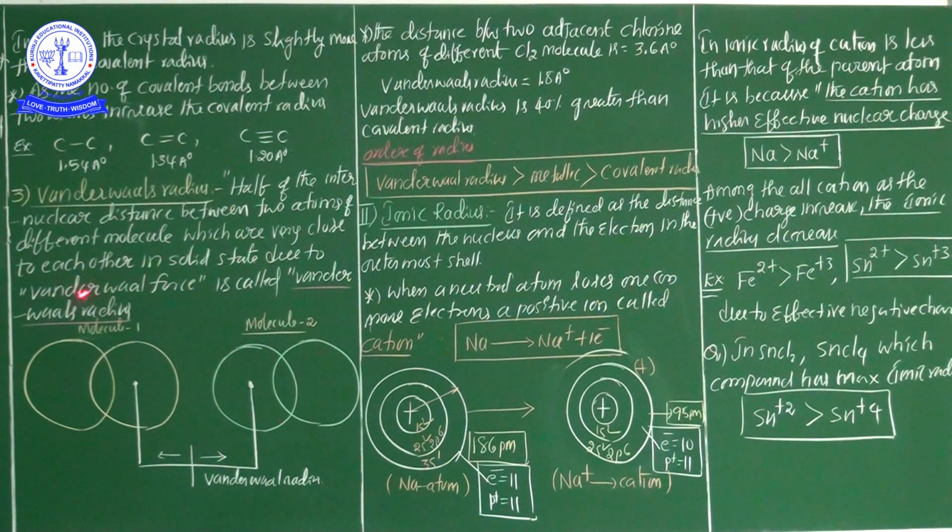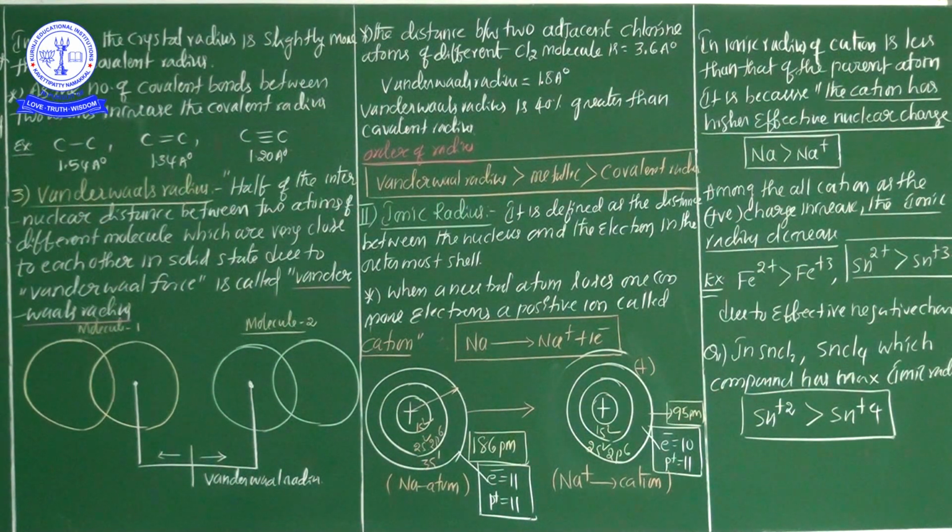Why have I repeated these statements again? From the board-level point of view, it is very important for 2-mark and 1-mark questions. Now, in the order of radius, which is the maximum radius? Van der Waals radius is the maximum. The second one is the metallic radius. The final one is the covalent radius.